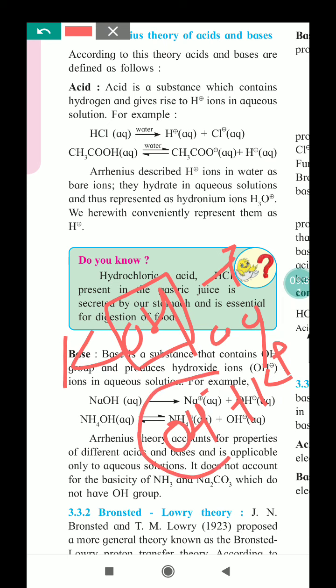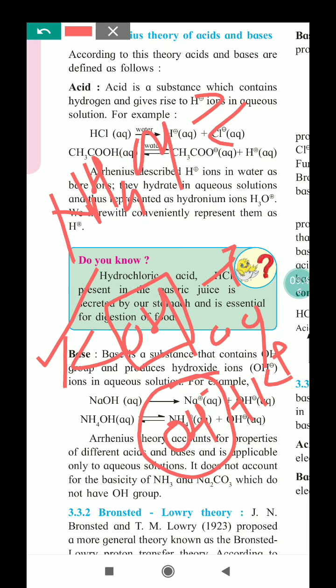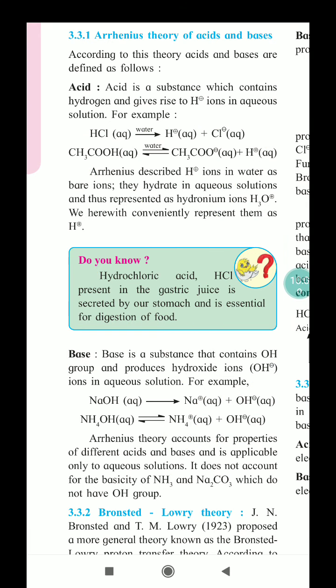Hydroxide ions are produced, and that's why it is a base according to Arrhenius. Another example, NH4OH, ammonium hydroxide, a weak base, on dissociation produces NH4 positive plus OH negative. As it produces hydroxide ion, it is a base. So substances which contain an OH group and produce hydroxide ions are called bases.